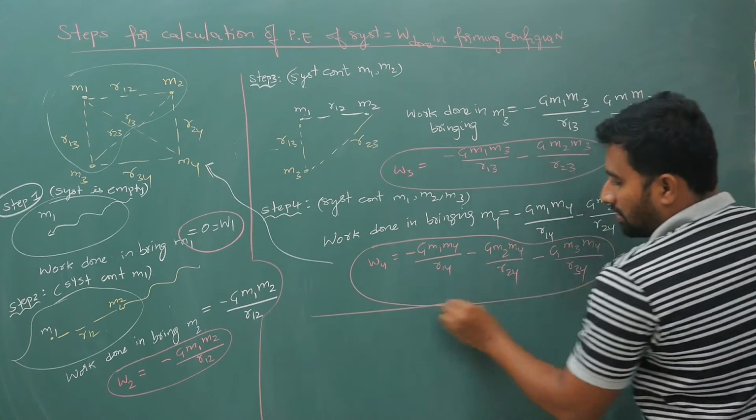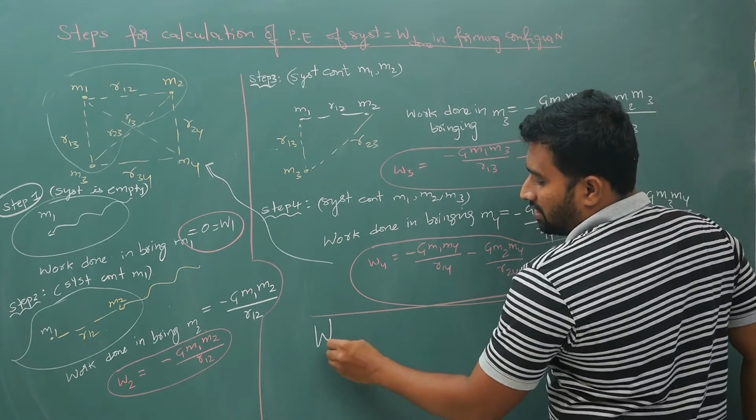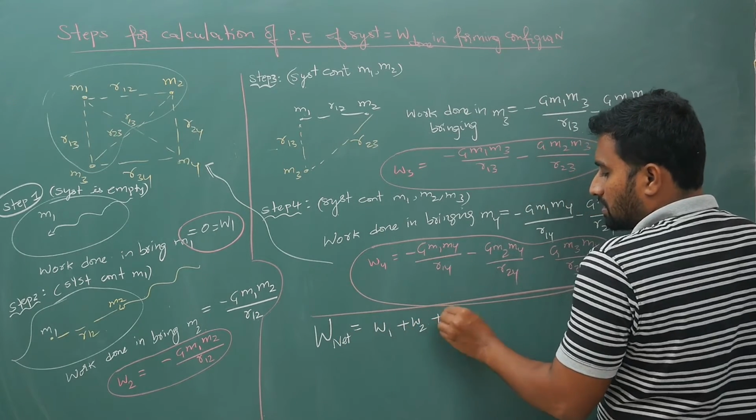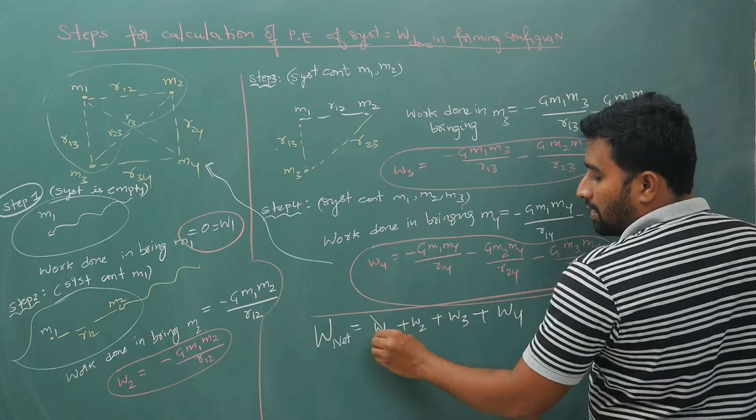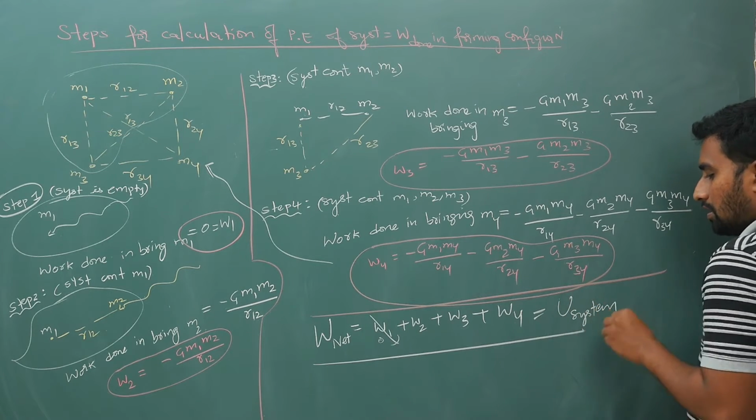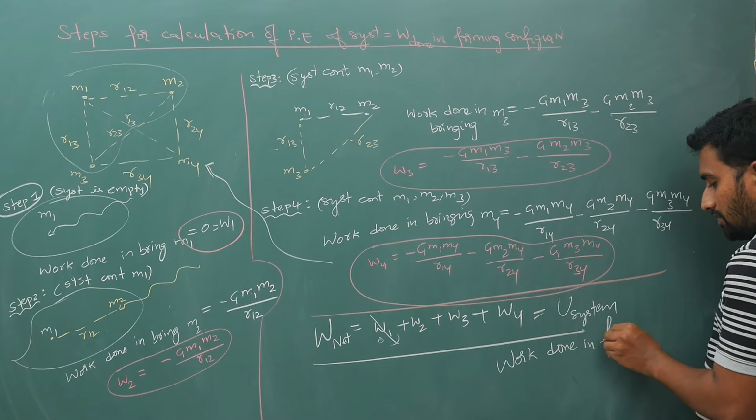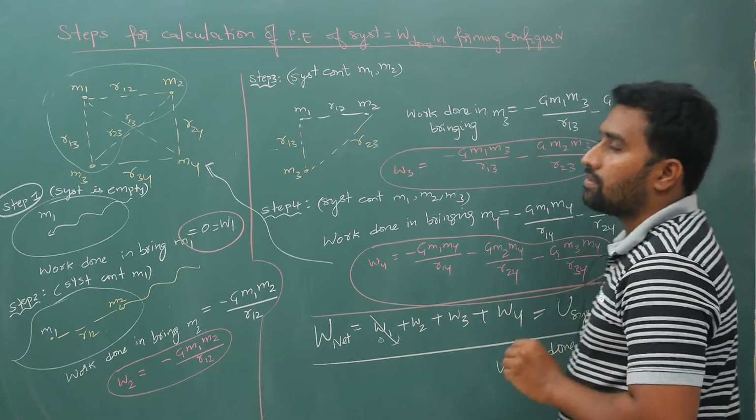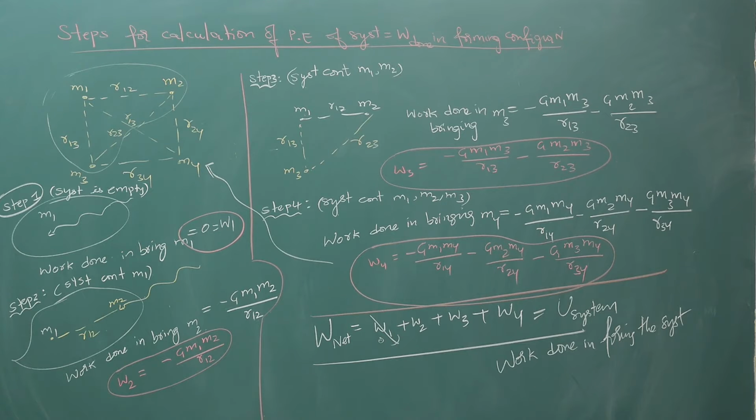So your net work done is, W net is equal to W1 plus W2 plus W3 plus W4. W1 anyhow will be 0. Add all these, which is your potential energy of the system, or your work done in forming this system. Okay, work done in forming the system. Please do copy this. If you have any doubts, just let me know.